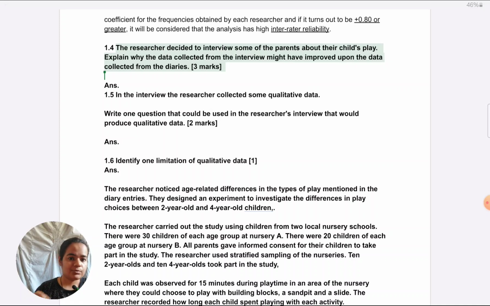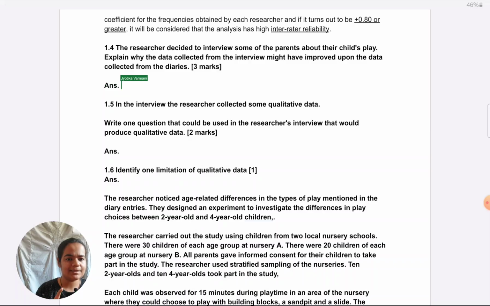If you take a depth approach, which I usually do, you will take one strength of an interview against maintaining a diary. It should not be independent of maintaining a diary. It has to be something that's better than maintaining a diary. And then you can just give detailed examples to justify 3 marks. Alternatively, you can take a breadth approach and you can give 3 different strengths of an interview versus a diary, and for each strength you can just give 1 line instead of elaborating on each. Normally I take a depth approach, as you can see in my previous video, so today I'll take a breadth approach just to show you something different. And once I've done with that, I'll give you one example of how you could take one of the points for a depth approach as well.